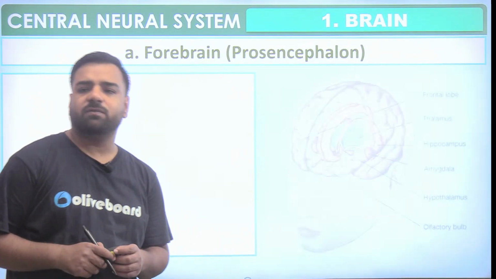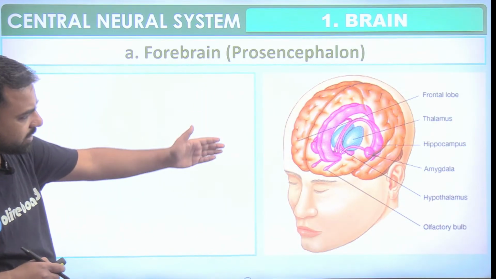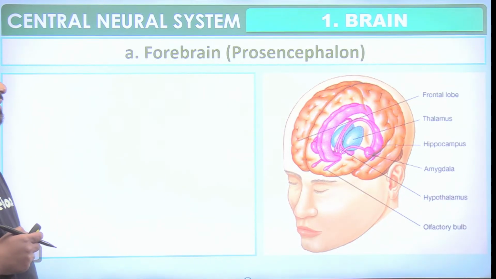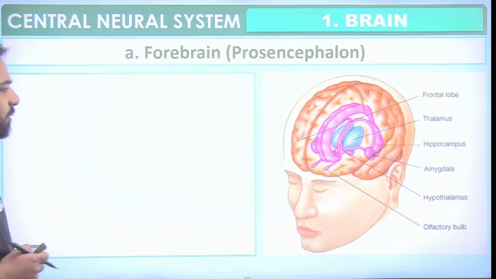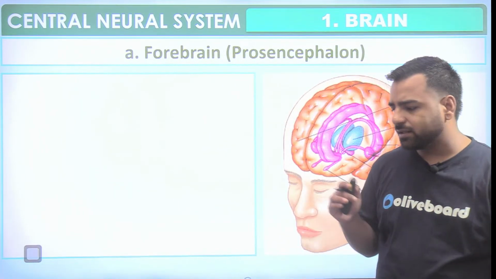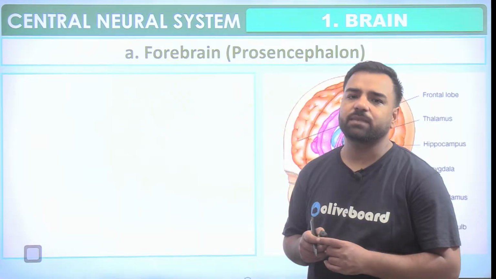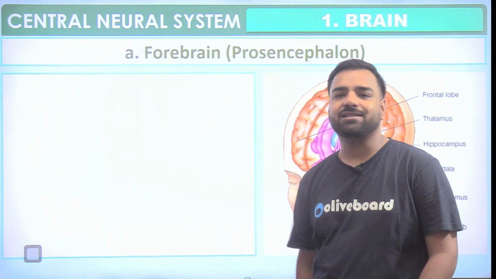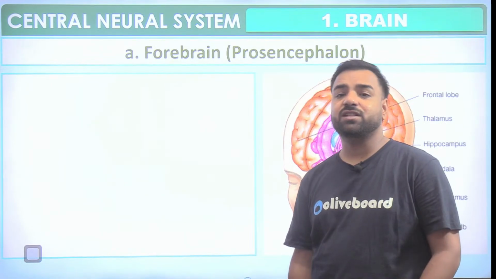Okay, now proceeding further, just look at this image. That's the frontal lobe that is mentioned there: thalamus, hippocampus, amygdala, hypothalamus, and this is the olfactory lobe, where you can say these are the centers of smell, because of which you are able to smell and tell, oh, so this is gajar halwa. That is all because of these olfactory lobes.